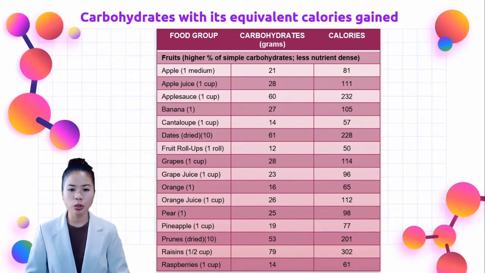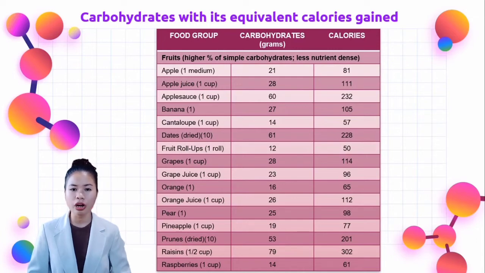For the third table, we have the fruits, which are considered to have a higher percentage of simple carbohydrates with less nutrient density. So 1 medium apple contains 21 grams of carbohydrates, equivalent to 81 calories. Then 1 cup of apple juice contains 28 grams of carbohydrates, equivalent to 111 calories. Then another 1 cup of apple juice contains 60 grams of carbohydrates, equivalent to 232 calories.